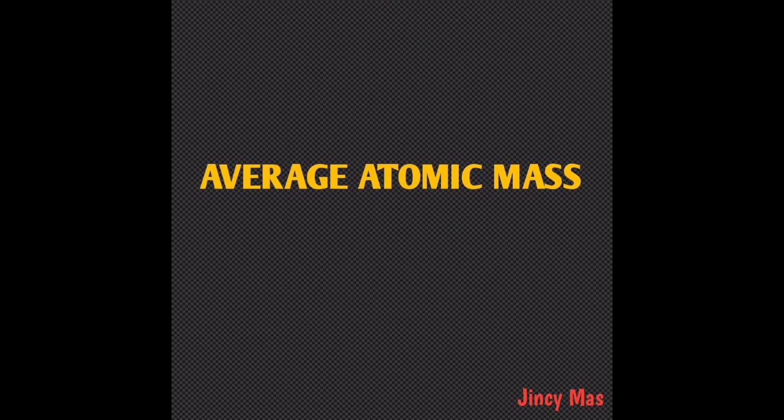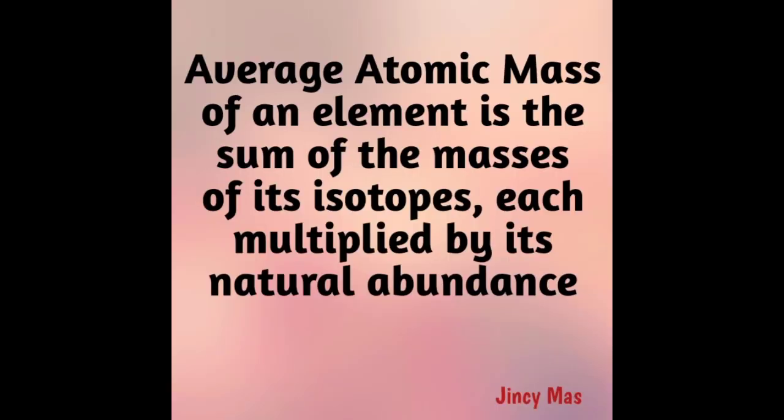In this case we use the term average atomic mass. The average atomic mass of an element is defined as the sum of the masses of its isotopes, each multiplied by its natural abundance.